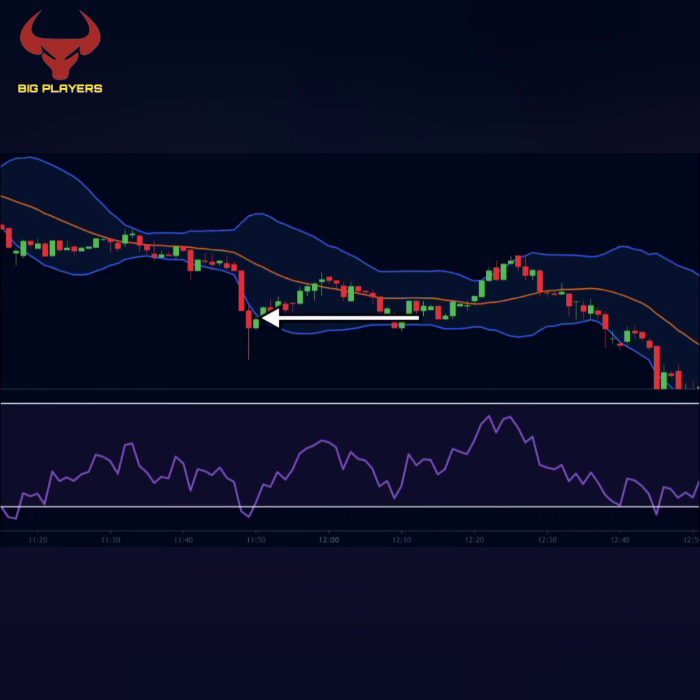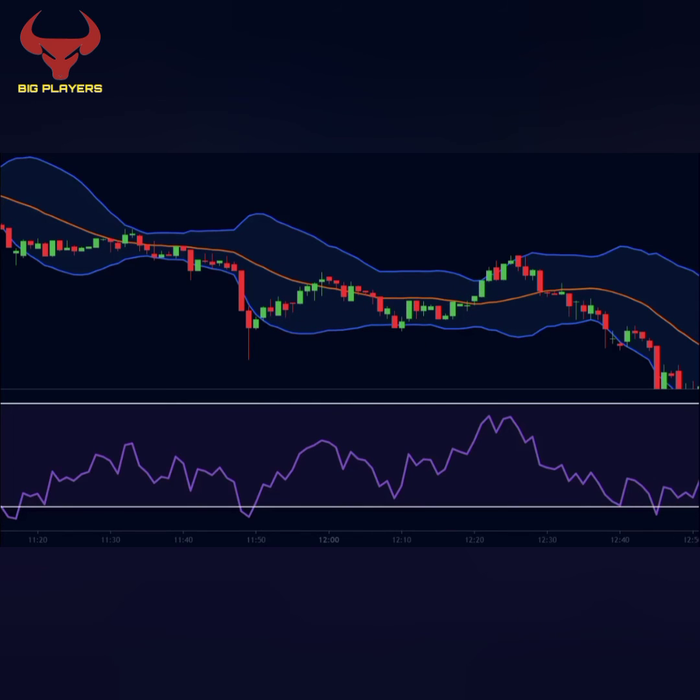We will place a buy order above the high of this candle. As you can see, the next candle triggers our entry. We will keep our stop loss below the lower band, and we will exit when the price touches the central Bollinger Band. As you can see, we made good profits on this trade.